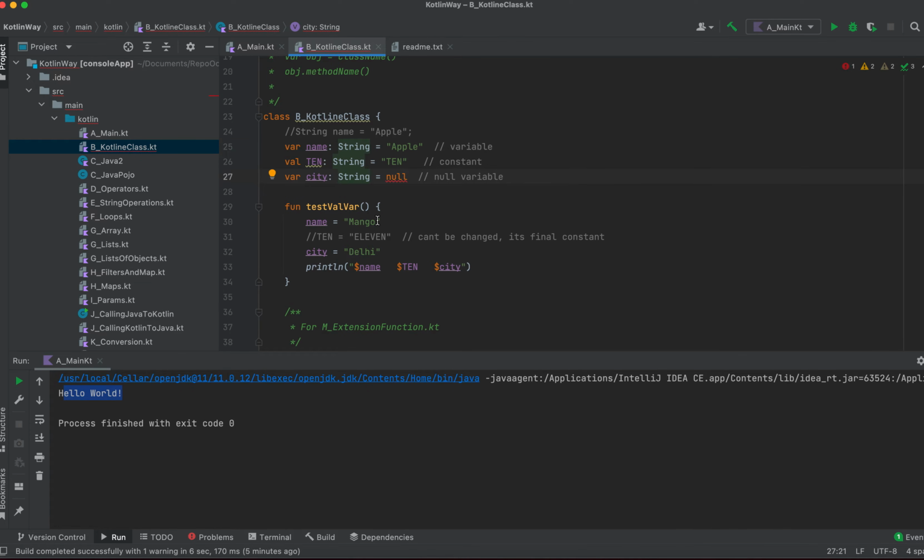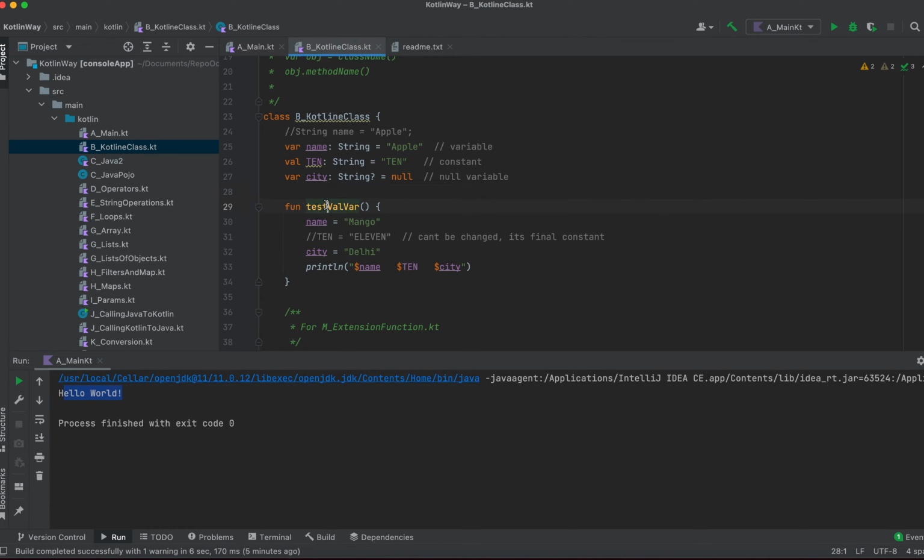So I have to add this question mark, saying that okay, I intentionally want the city to be null. Basically Kotlin is forcing the developers: are you really sure that this variable is null? So this will save a lot of null pointer exceptions in your code. Okay, so this is one of the advantages of Kotlin.